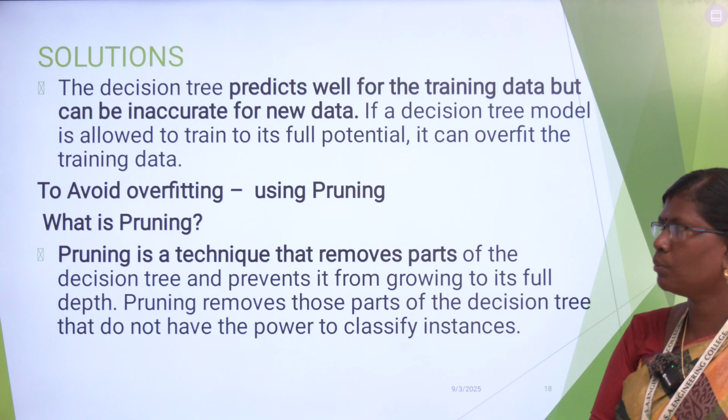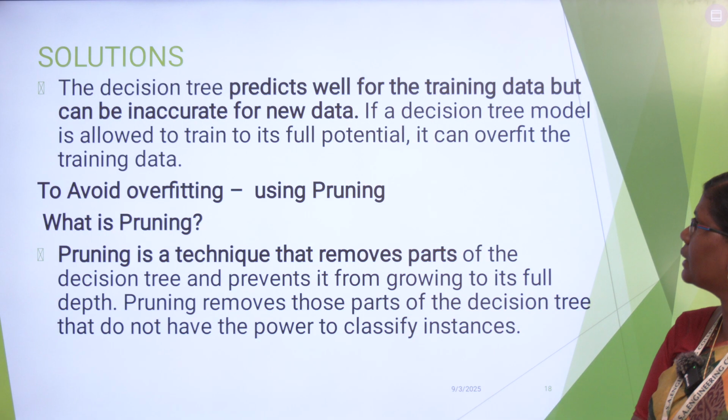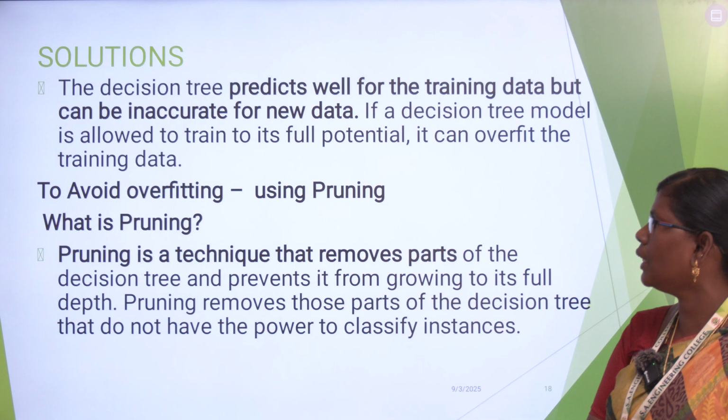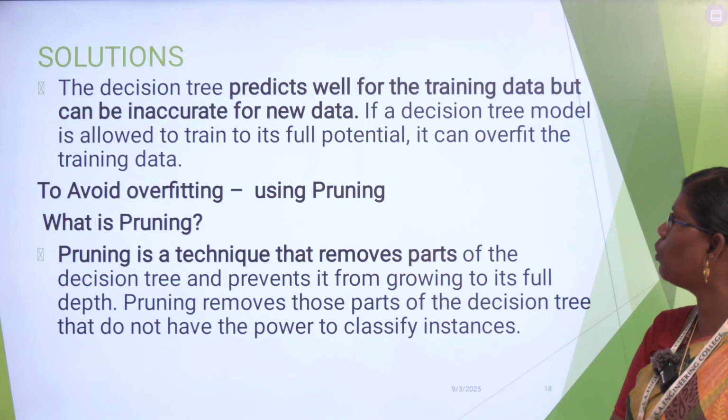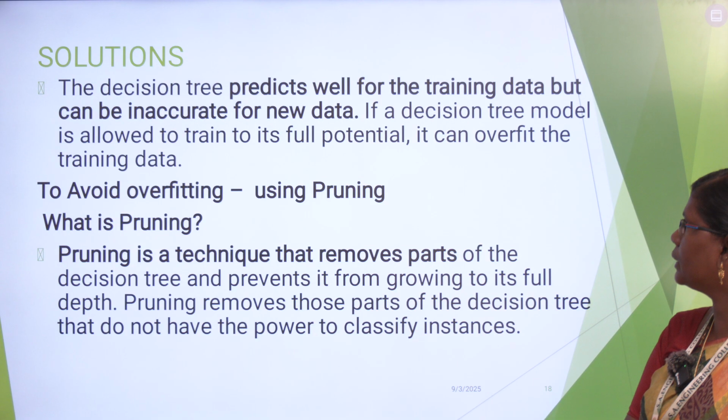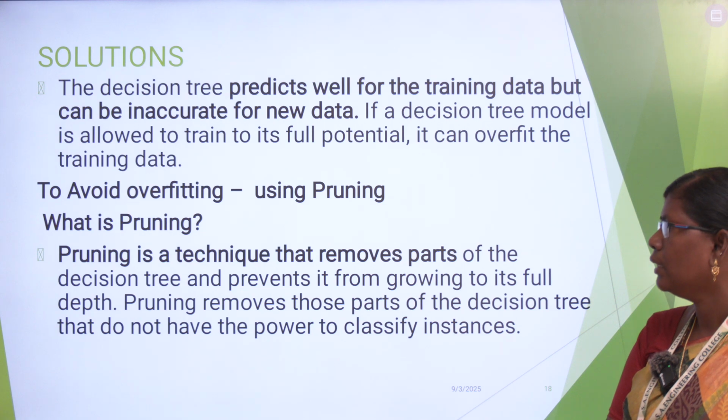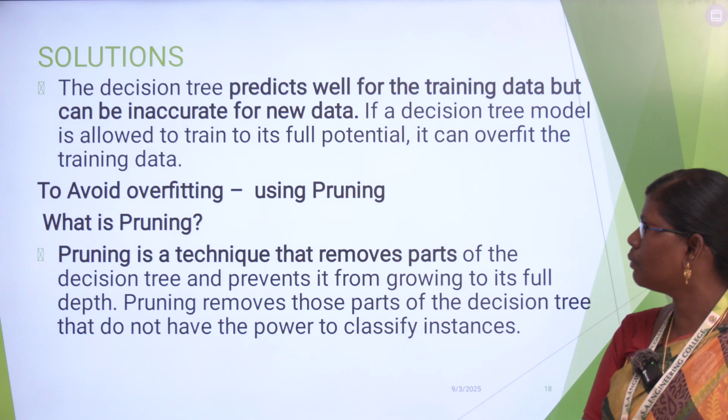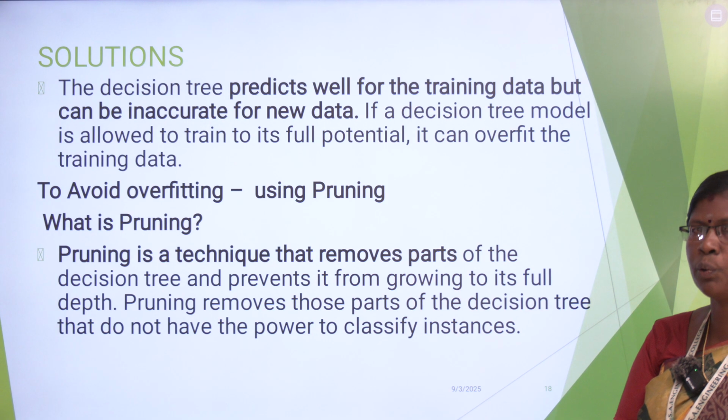Then we will discuss some solutions to our problem. A decision tree predicts well for the training data, but can be inaccurate for new data. If a decision tree model is allowed to train to its full potential, it can overfit the training data. Just to avoid overfitting, we can use the pruning technique. So let me see what pruning is.